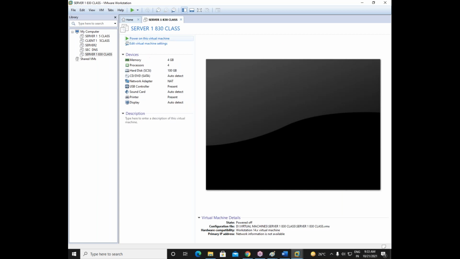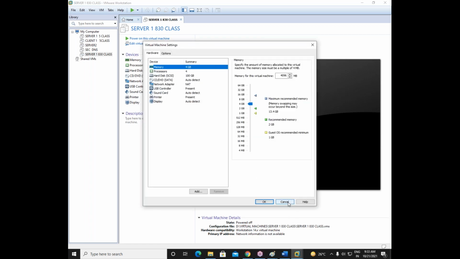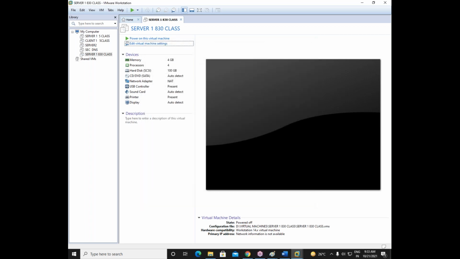That's it. See, the Server 1 830 class virtual machine is created successfully. How much RAM do I have here? 4 GB RAM. Processor is 4. Hard disk is 100 GB. These are the 3 main things we need to see. If you want to decrease or increase, we can simply go to edit settings, edit virtual machine, and increase or decrease. But as of now, this is a very, very good virtual machine for my configuration.